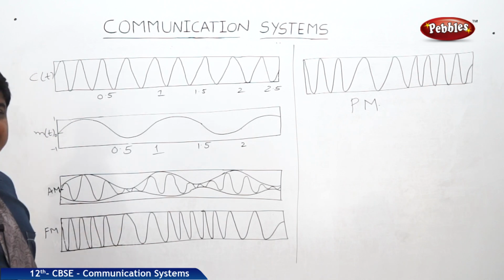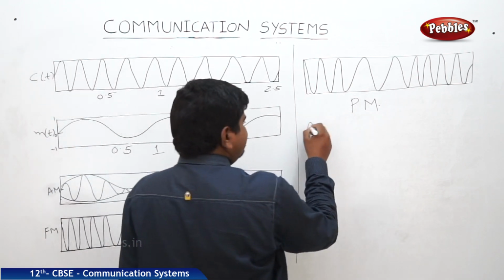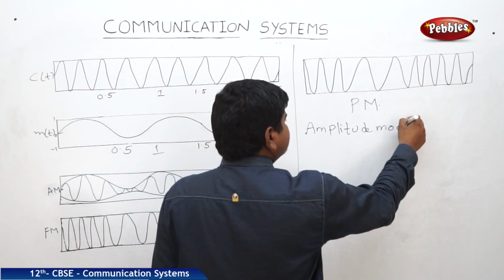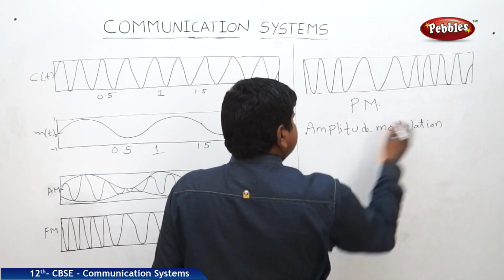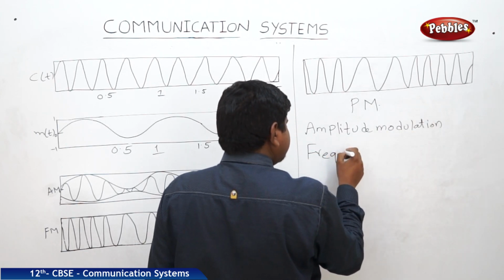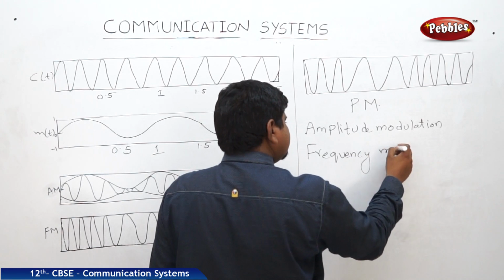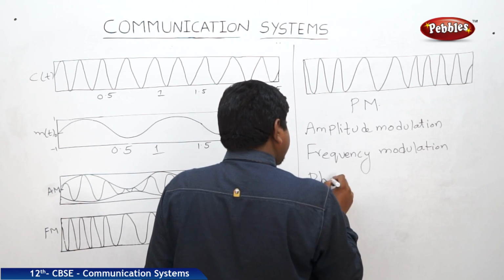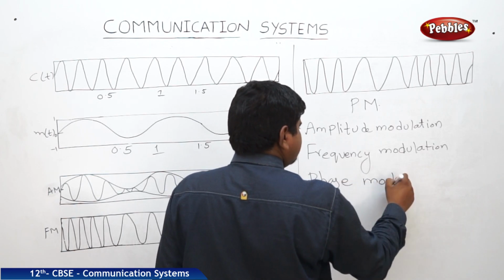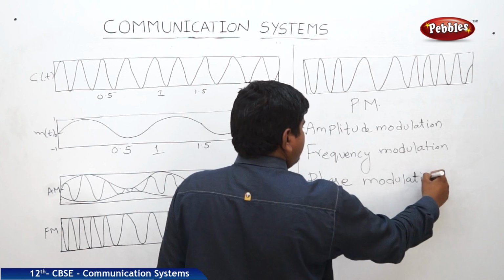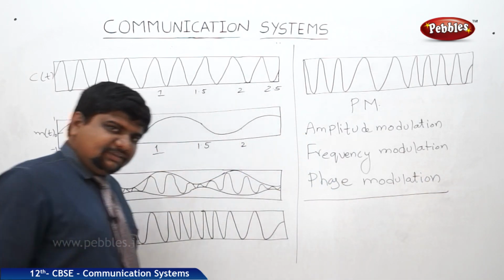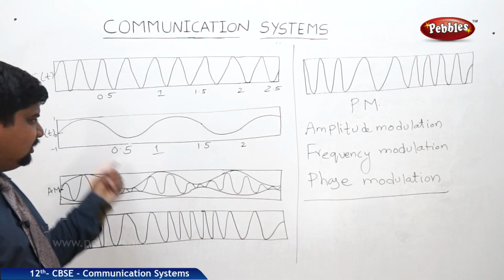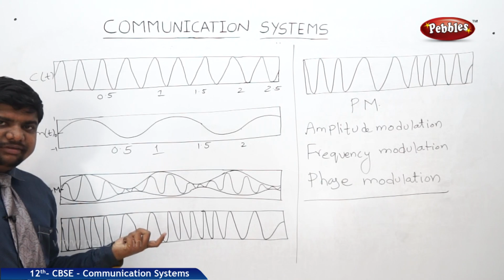These are all the different types of modulations: amplitude modulation, frequency modulation, next one, phase modulation. So this is the wave analysis of the modulated waves.